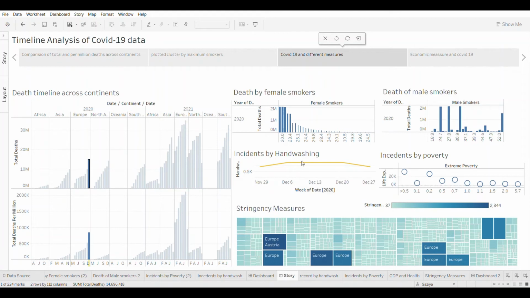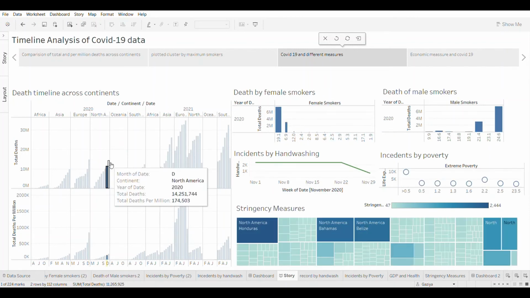Apart from that, hand washing activity was also very low in the entire Europe. Since 2020, it has not yet crossed the threshold of even 1k, as well as having a very low rate of extreme poverty and high life expectancy with low stringency measures in most of the European countries, which mainly seemed a cause of the higher number of deaths recorded, even the highest number of deaths recorded. And slightly the same patterns can be found in the North American continent and the South American continent.